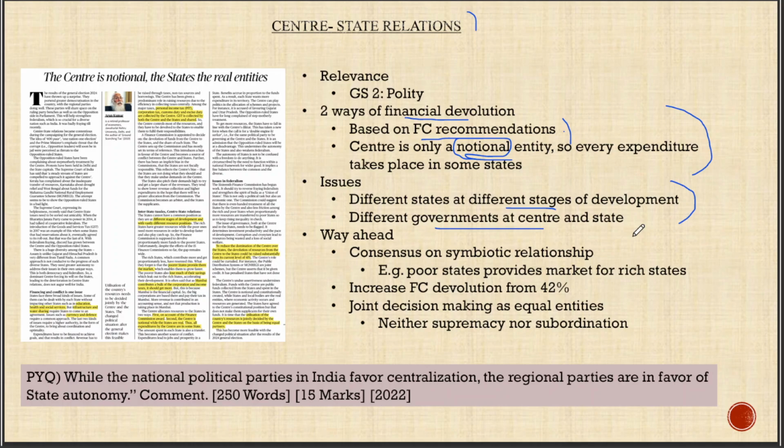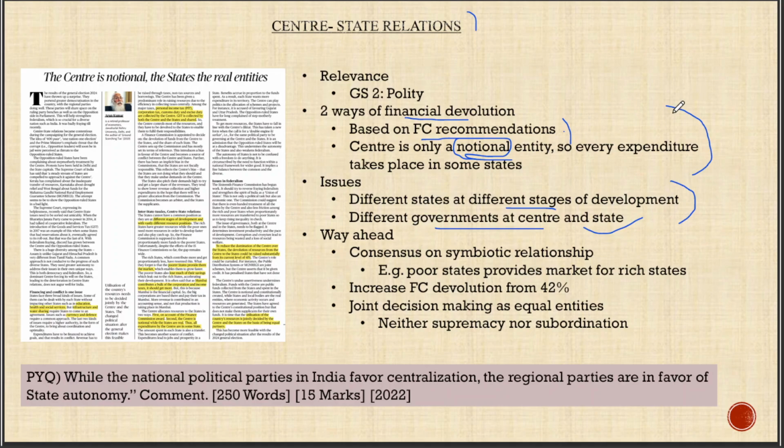Because suppose the party is ruling at the central level and the same party holds a government at the local level. So there is an accusation of systematic bias in fund devolution. There is an accusation of systematic targeting of opposition ruled states. This may or may not be true, but the accusation is always there, and that can be an issue.